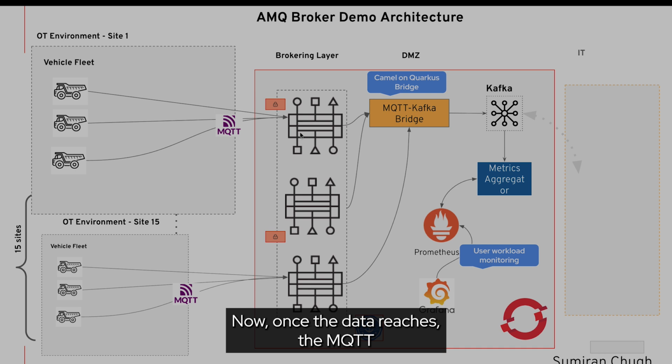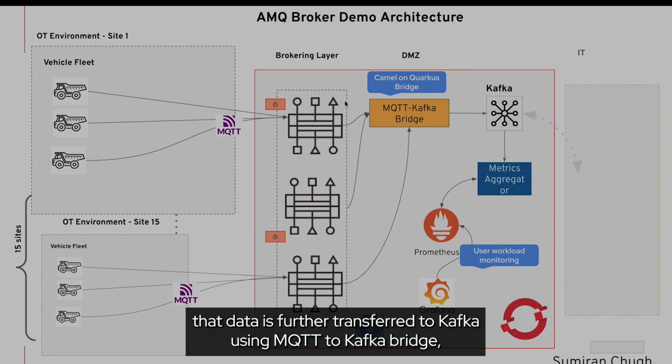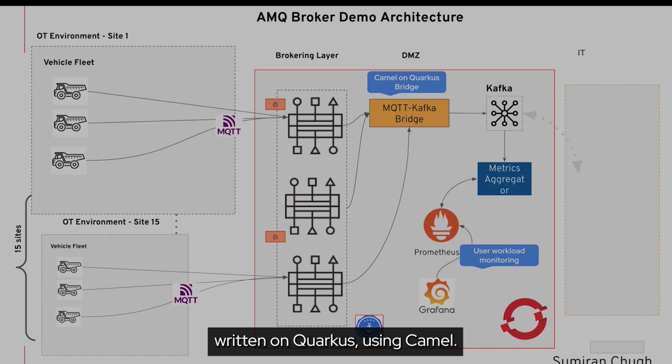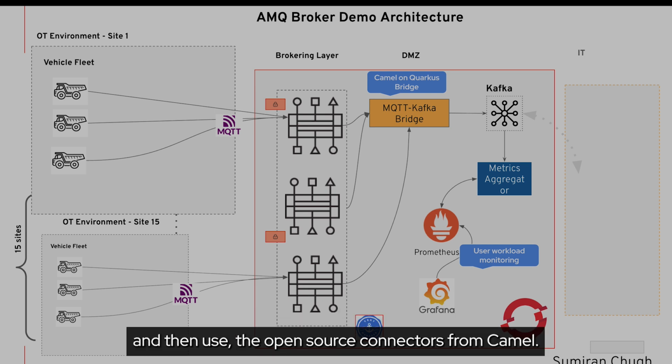Now, once the data reaches the MQTT brokering layer on the OpenShift cluster running in the DMZ environment, that data is further transferred to Kafka using an MQTT to Kafka bridge written on Quarkus using Camel. An alternate option here is to use Kafka Connect as well, and then use the open source connectors from Camel.